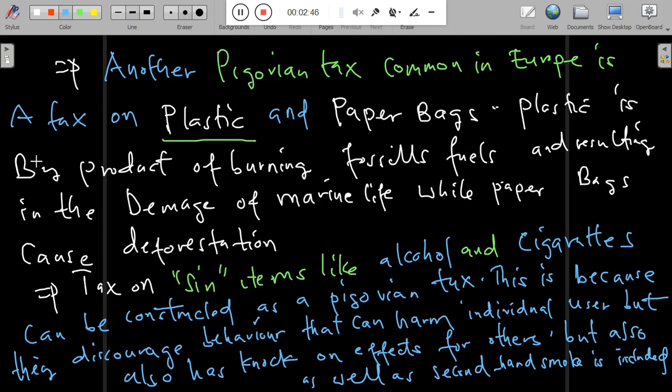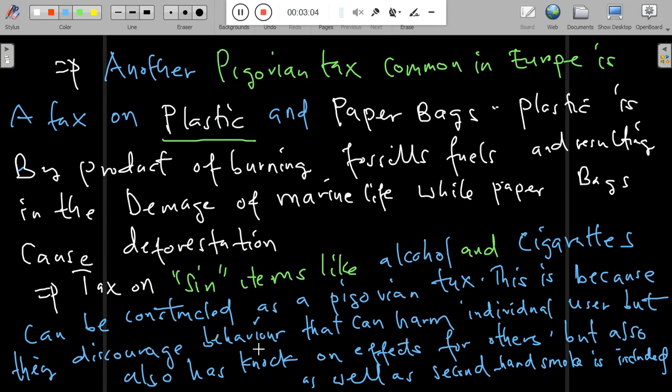Another common Pigovian tax in Europe is a tax on plastic and paper bags. Plastic is a byproduct of burning fossil fuels and results in damage to marine life, while paper bags cause what is known as deforestation.